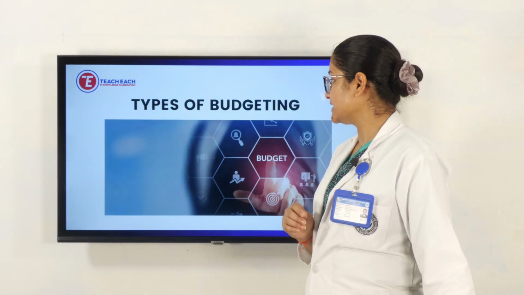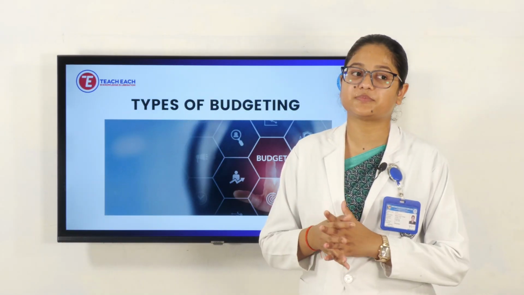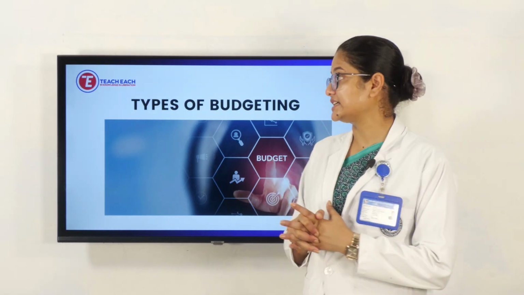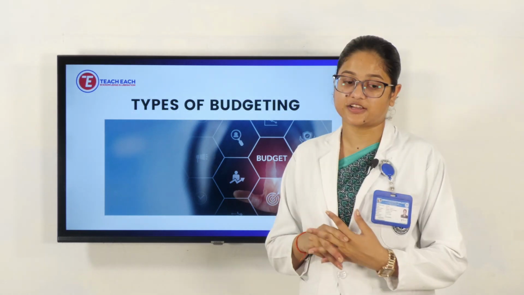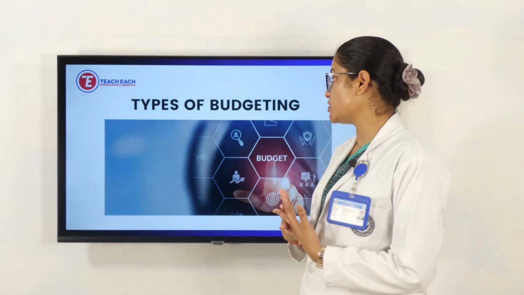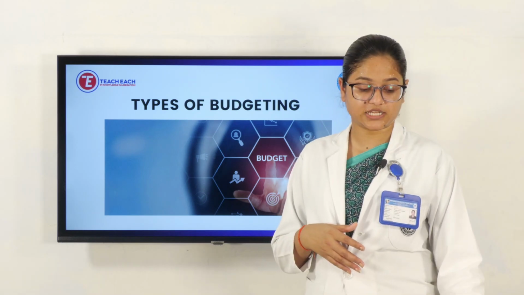Next, we'll complete the purposes of budgeting here. Now we'll move towards the types of budgeting. There are several types of budgeting, about 12 to 14 types. We'll see each one by one.